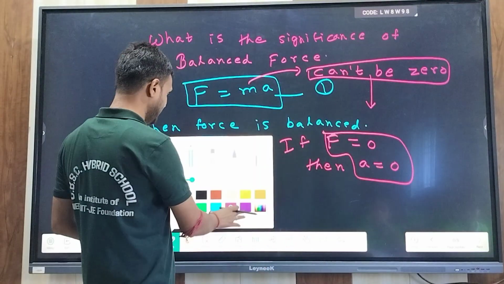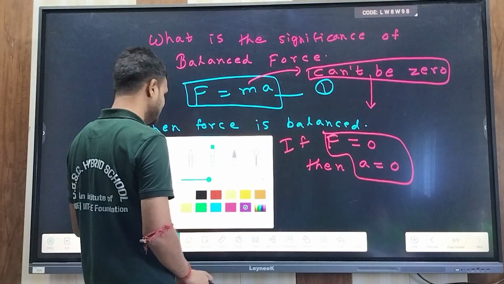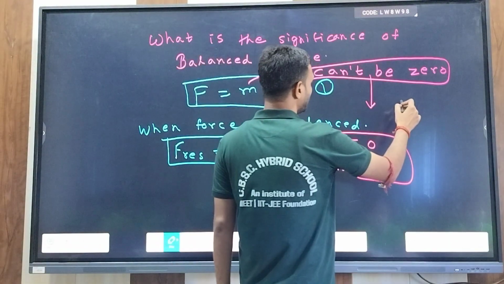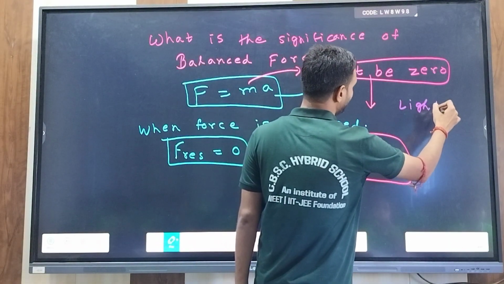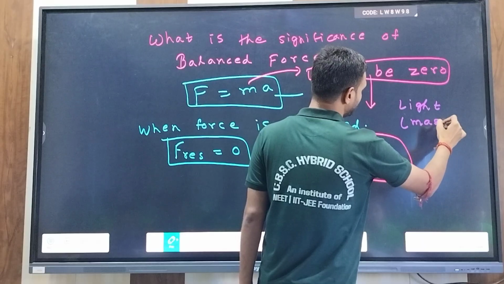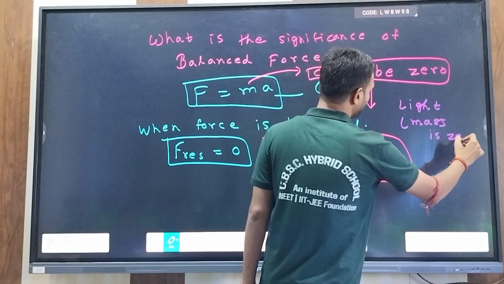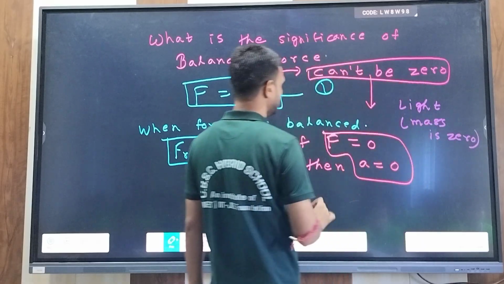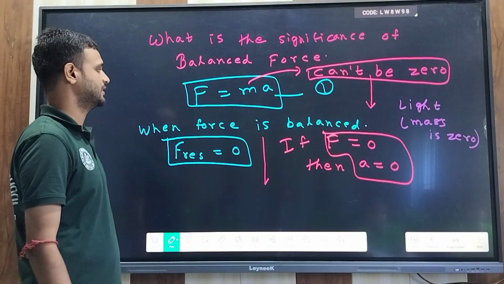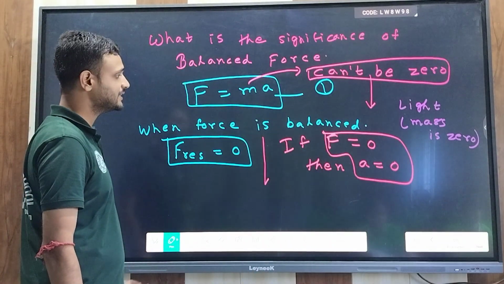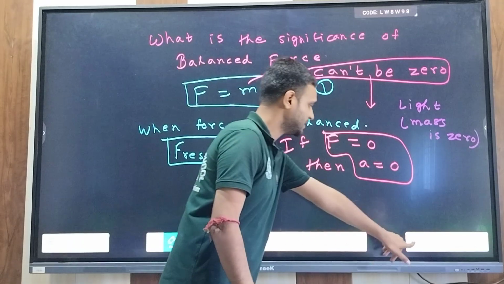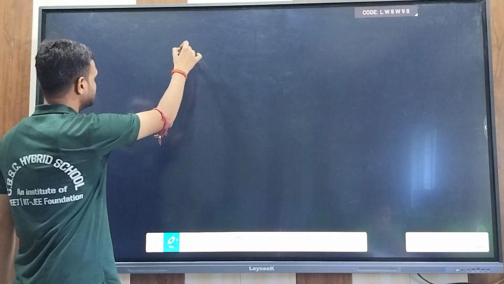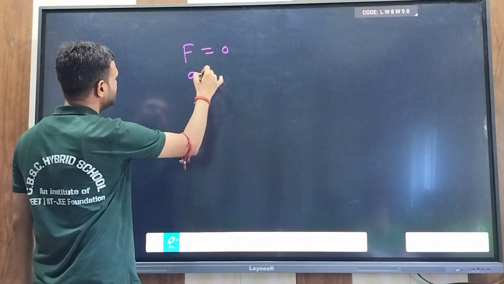Here I am also telling you about the cases where mass can be zero. For light, mass is zero. But in most cases mass is not zero. That is why when force is zero, acceleration is zero. So what is the significance of this? Force is zero, so acceleration is zero.